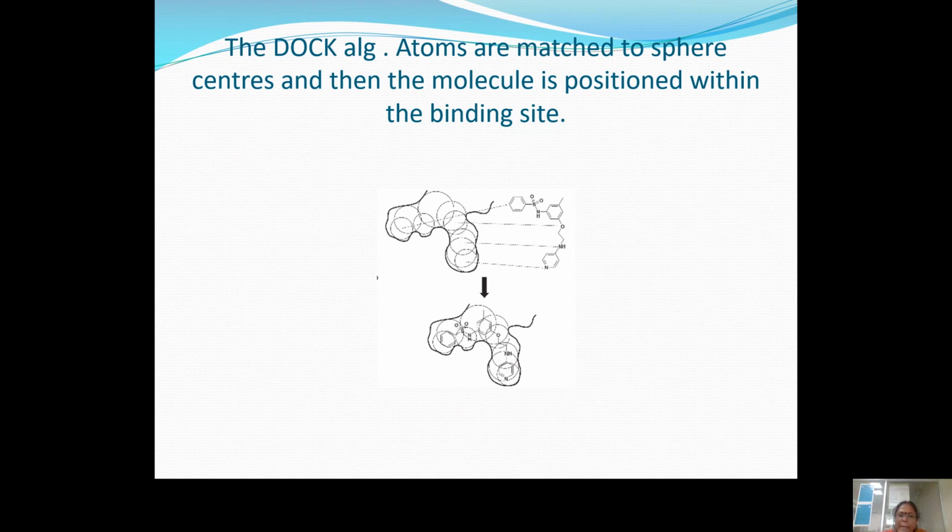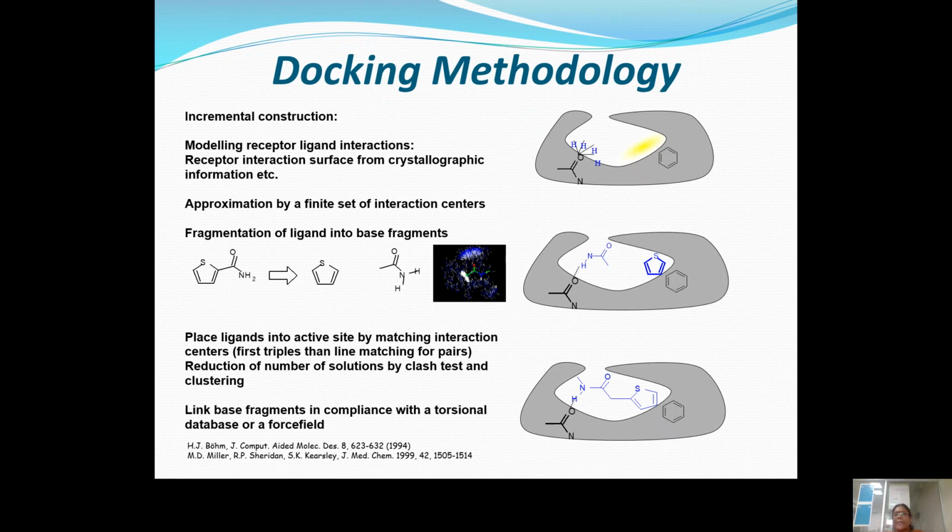If any binding point is present, it is accommodated as a fragment, and all the binding sites are combined together. Now a new ligand compound has been created. This lead compound or ligand compound will interact with the protein and the energy can be determined. This is the basic methodology called incremental construction.